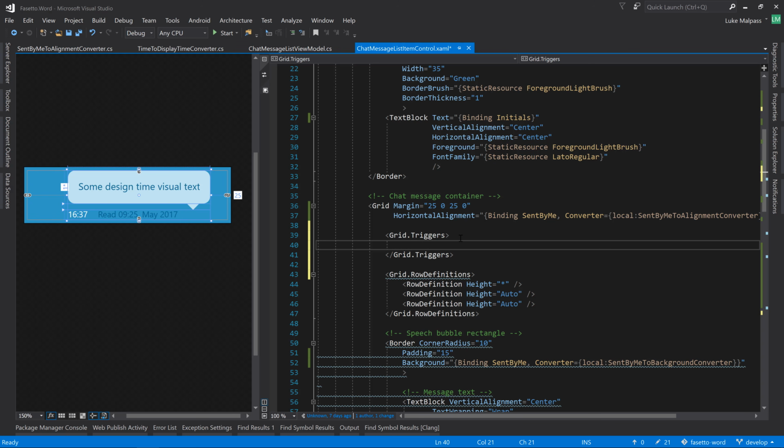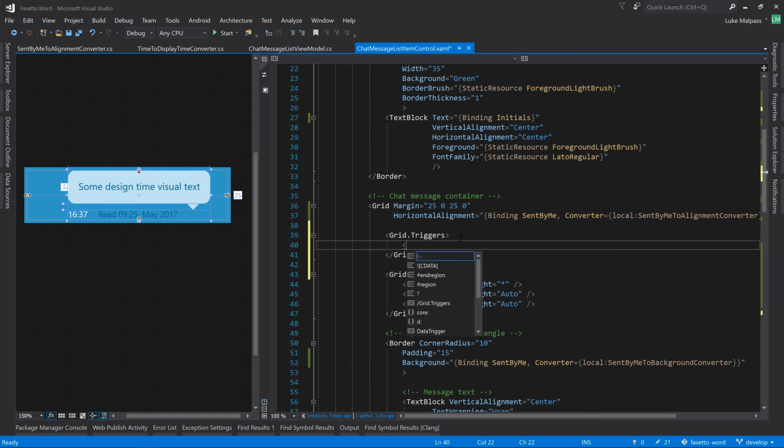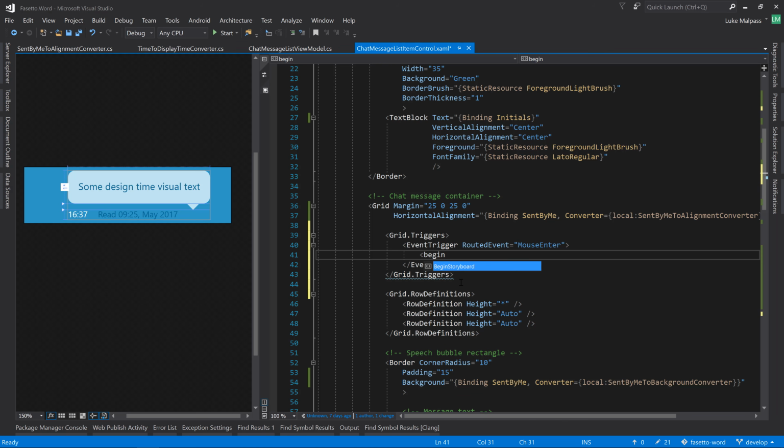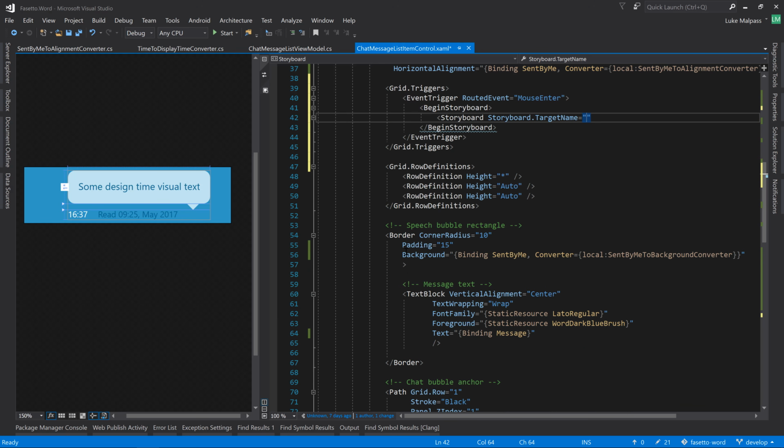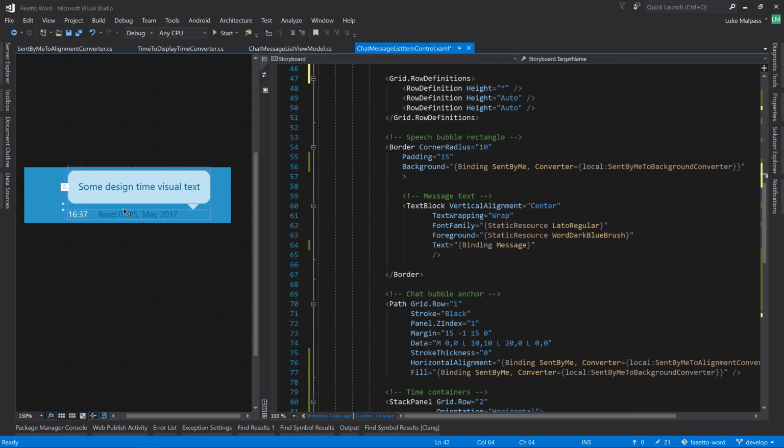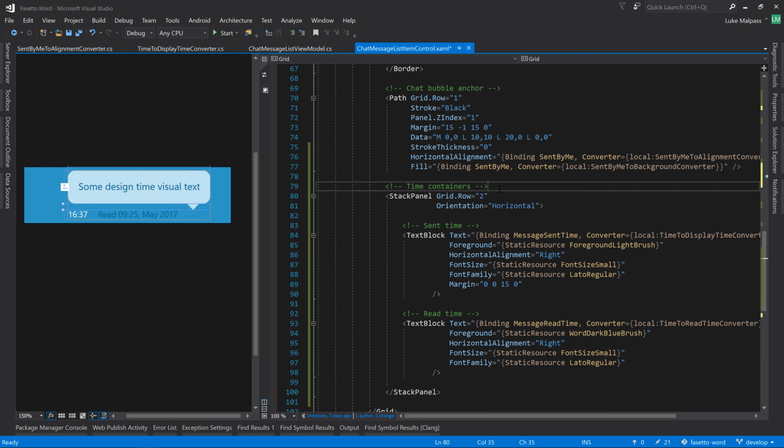we do grid.triggers, because we want to listen out for an event trigger, because an event trigger can trigger a storyboard, which we want to do. We want to animate this in. So the event trigger, routed event, and it's mouse enter. And then same as before, we've done this inside some styles. You begin a storyboard, and the storyboard will have a target name. And the target name we want to basically fade in and out this stack panel we made here, this time container.